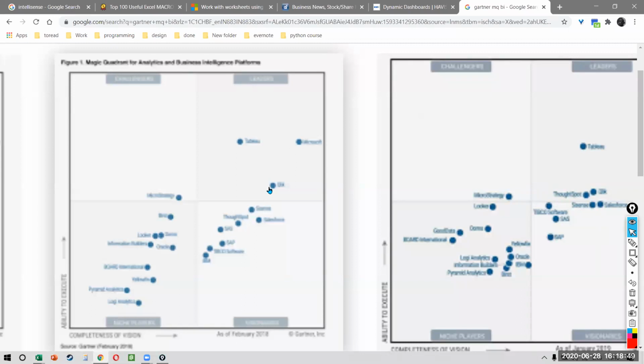It's unlikely that one tool will rule. There will be multiple tools. Unlike Excel, which has no competition, in BI you'll have many, many tools. Like ThoughtSpot is doing very well. IBM wants to make a comeback with Cognos, so maybe that will pick up. Google has its own Data Studio now. Google has purchased a company called Looker. Amazon for many years has been saying that they want to enter into business intelligence. So we don't know. SaaS is again picking up very well.